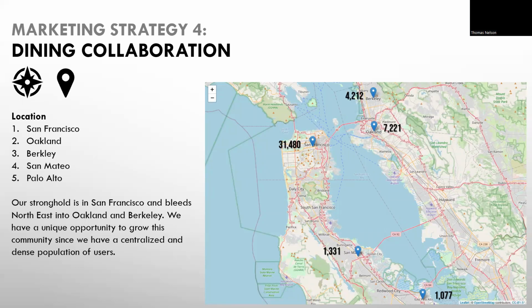Where will we start collaboration? You're probably wondering. We have this unique opportunity since most of our users are based in the same and surrounding areas, which is wonderful for this marketing scheme. The top 5 places based on location are San Francisco with 31,400 users, Oakland with 7,221, Berkeley with 4,212, San Mateo with 1,331, and Palo Alto with 1,077. We should likely start with San Francisco and the Oakland area, since those are our prime numbers for our users.